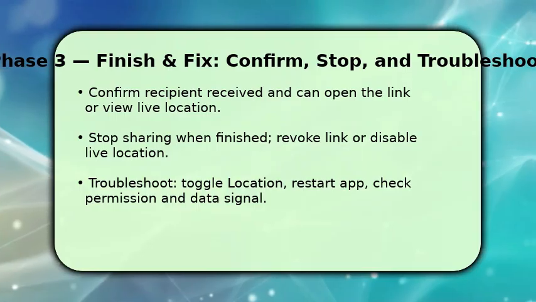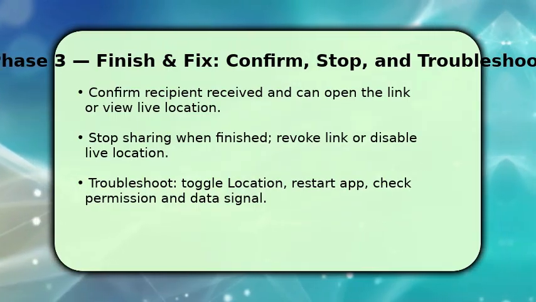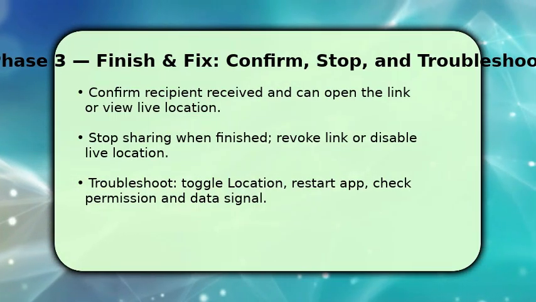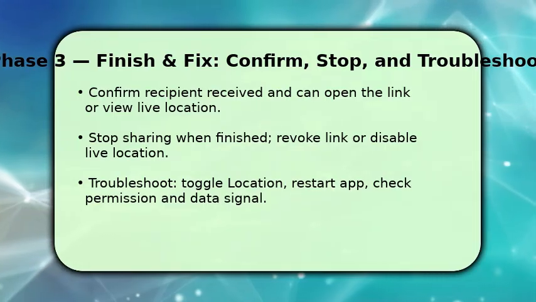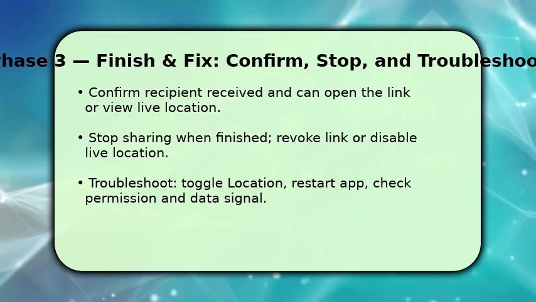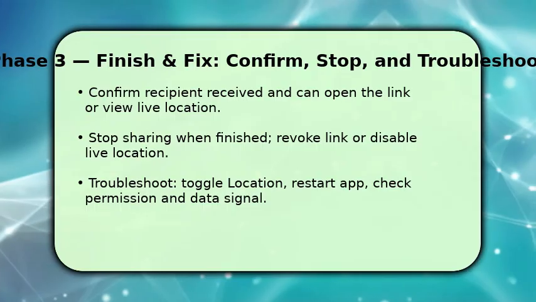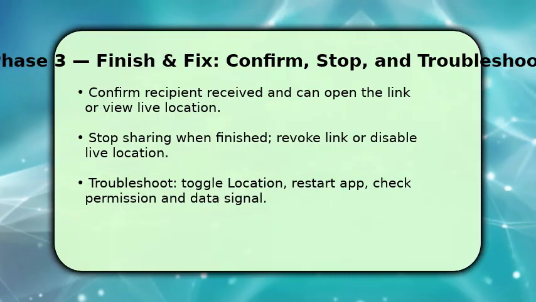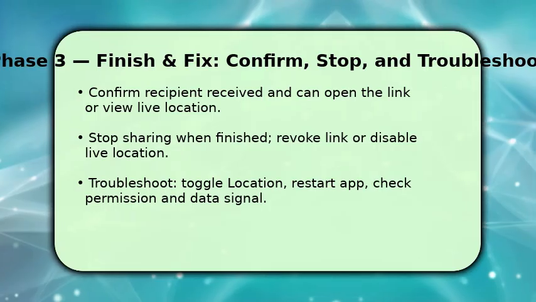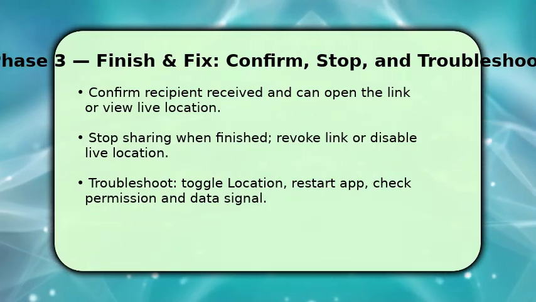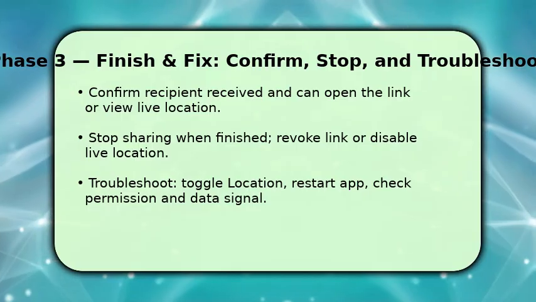When you're done sharing, stop live location or delete the link to prevent continuous tracking. If something goes wrong, first toggle location off and on, restart the app, and check permissions and mobile data or Wi-Fi. These steps usually fix visibility problems. If accuracy remains poor, move to an open area for a better GPS fix, and then resend the updated location.